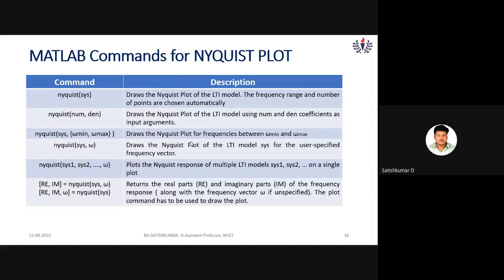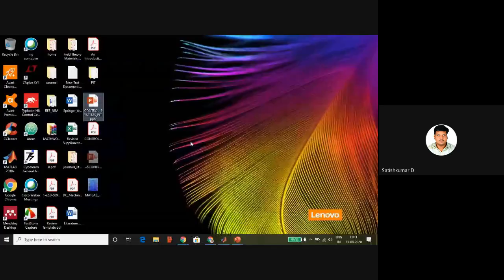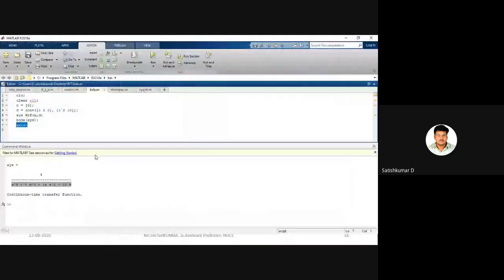I will show you one example for Nyquist also. I'm coming back to the MATLAB window. Hope no doubts. CLC clears the screen, clear all, and I'm defining the numerator polynomial s square plus 5, and the denominator polynomial s square plus 7s plus 10.